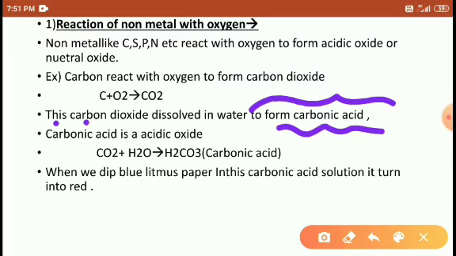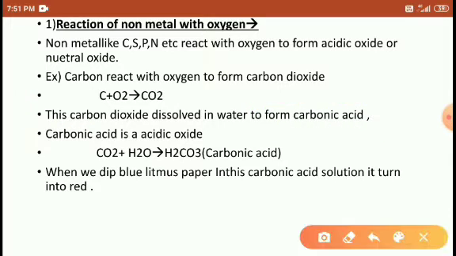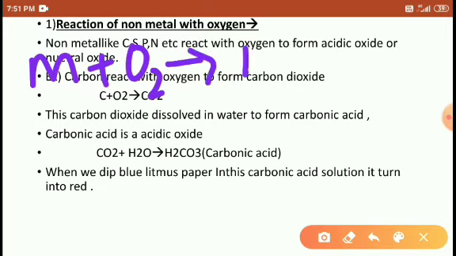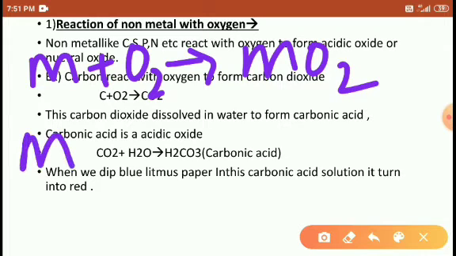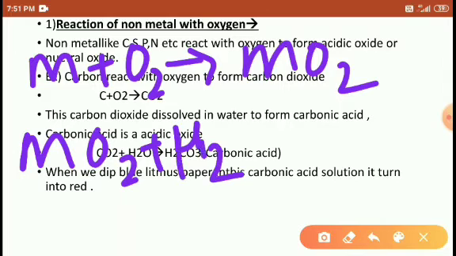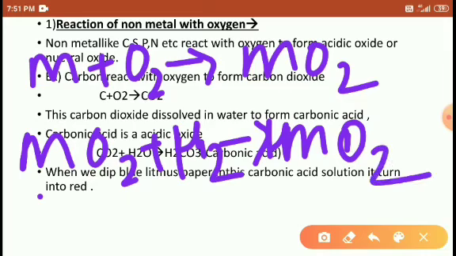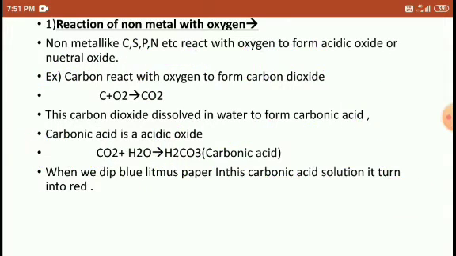So what are the non-metal oxides? Look, students, when metal reacts with oxygen it forms metal oxide. Non-metal oxides act as acidic in nature. Why is it called acidic nature?